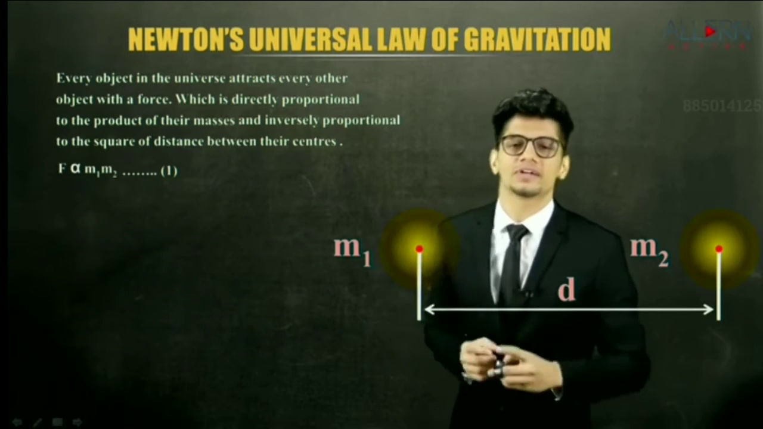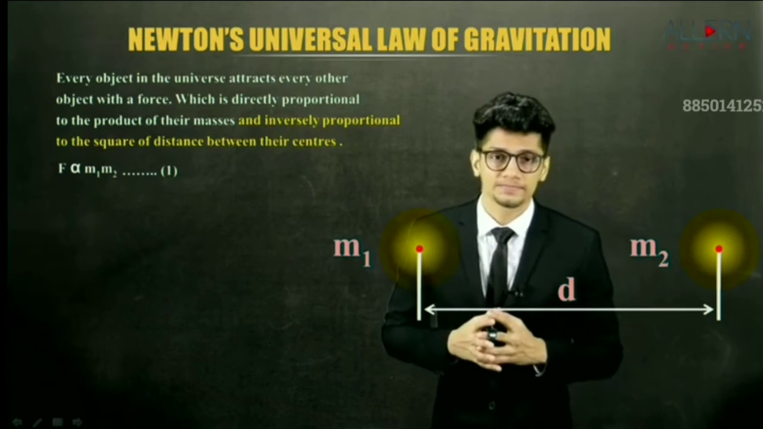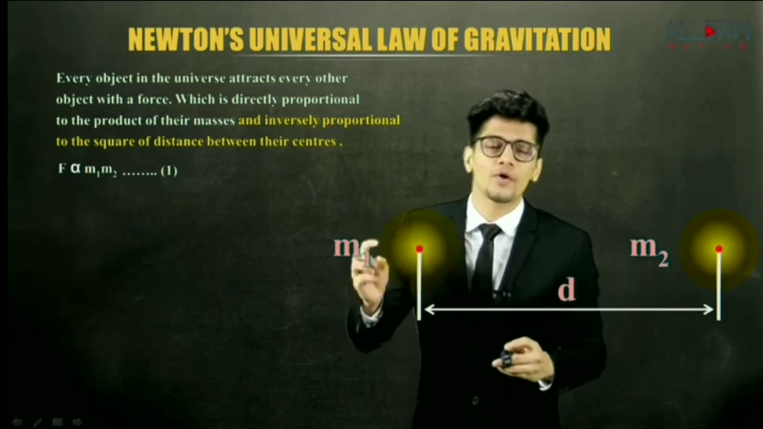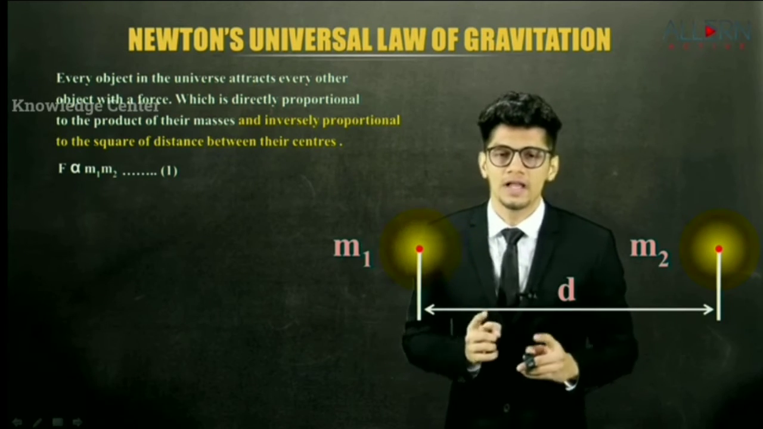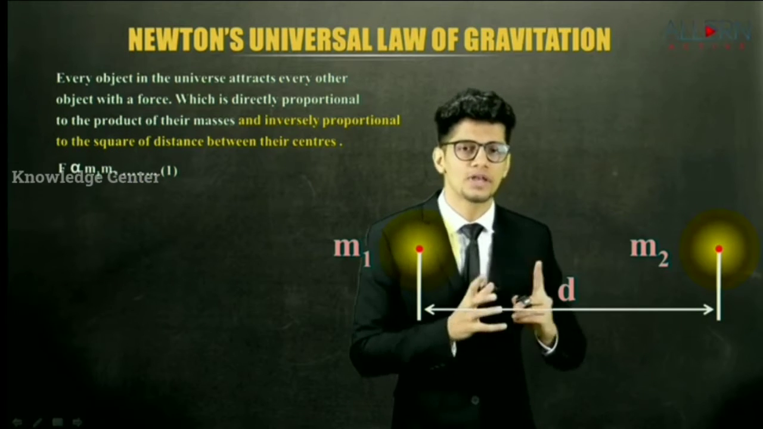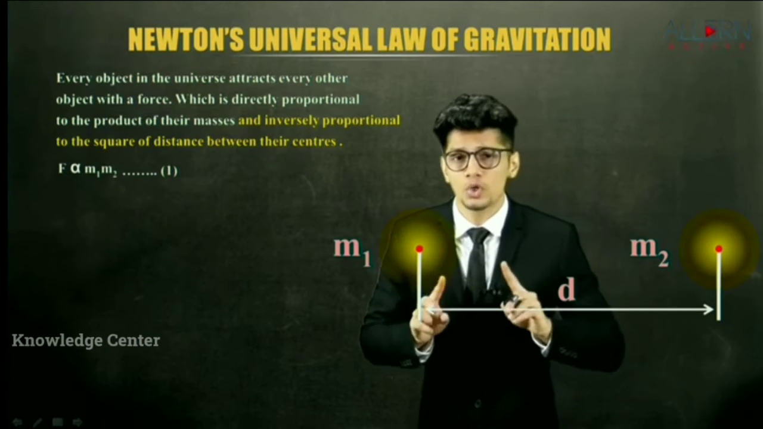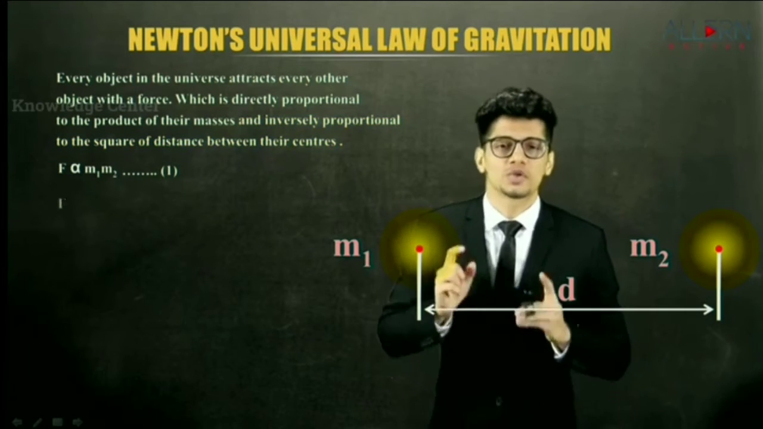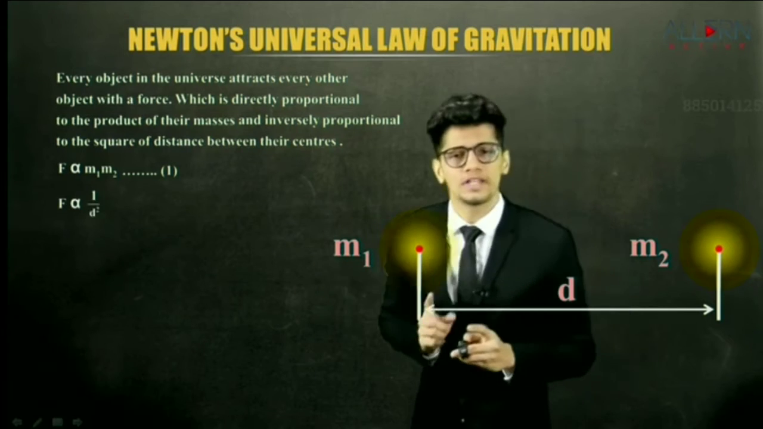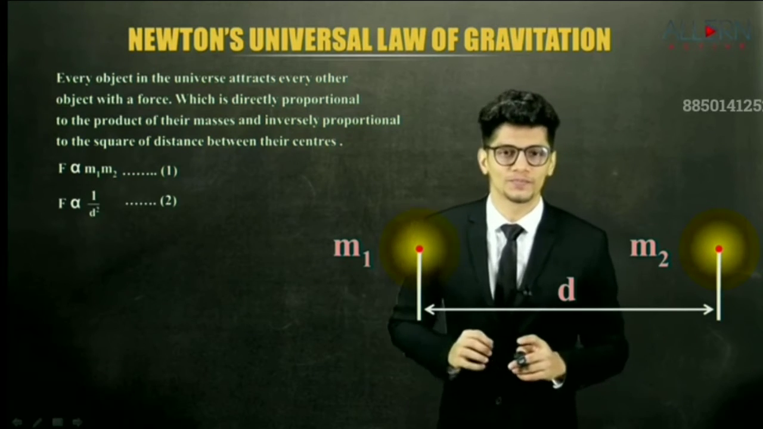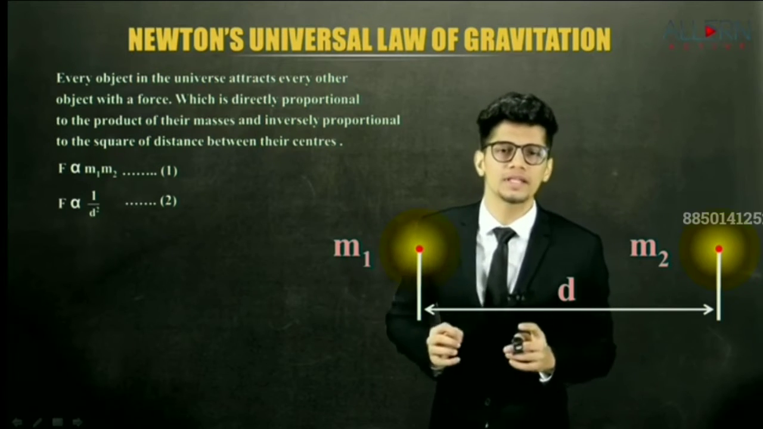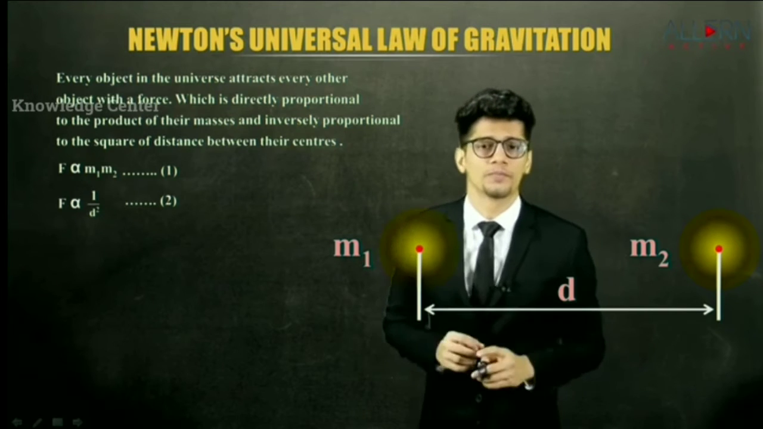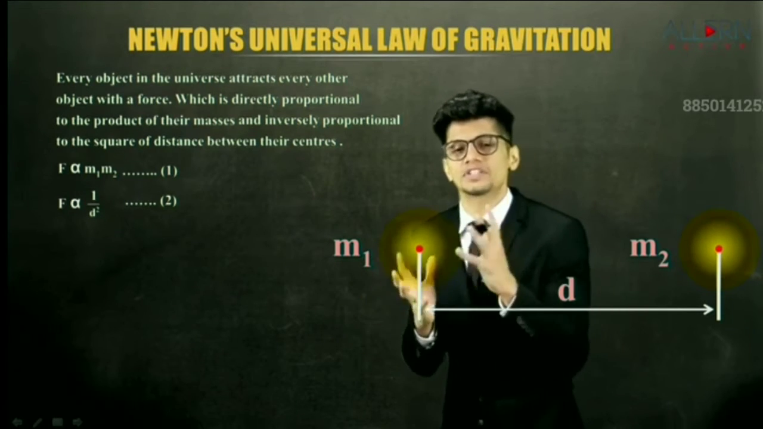Now let's move further and try and understand the second part. It says, it is inversely proportional. The force is inversely proportional to the square of the distance between their centers. The distance between their centers is denoted by small letter d. So F is not only inversely proportional to the distance, but inversely proportional to the square of the distance. So we'll write F alpha 1 upon d square and name it as equation number 2. So F alpha 1 upon d square means force is inversely proportional to the square of the distance between their centers.